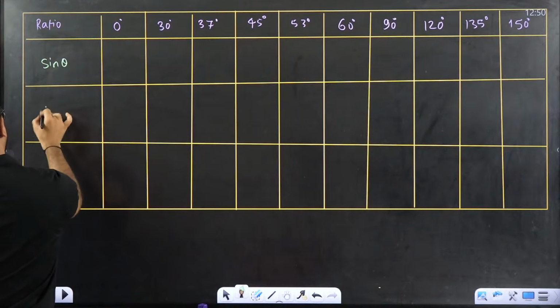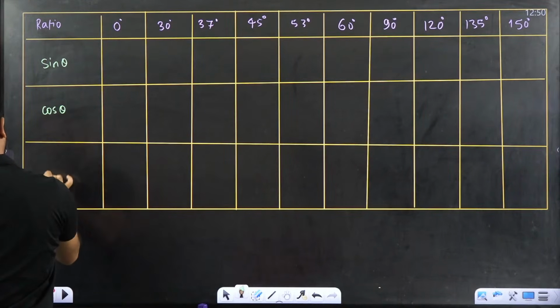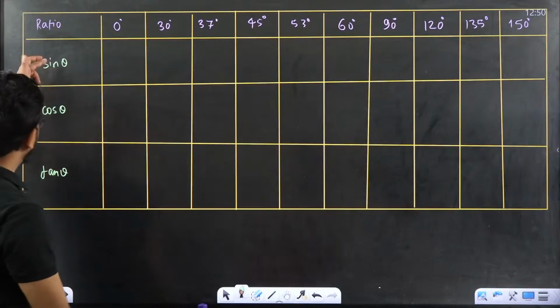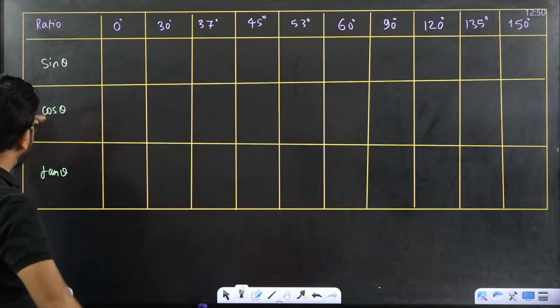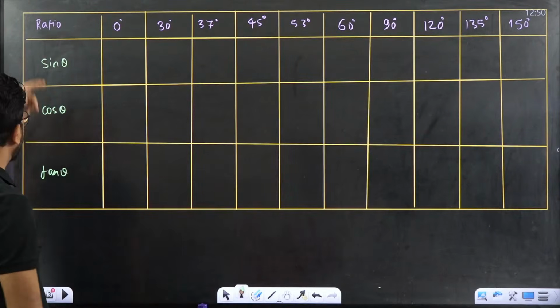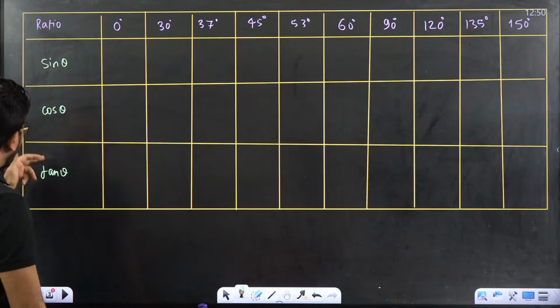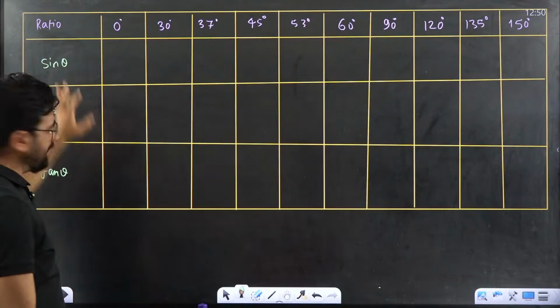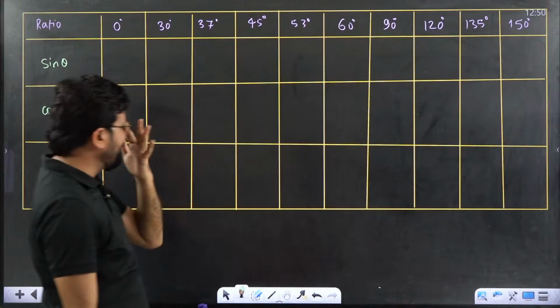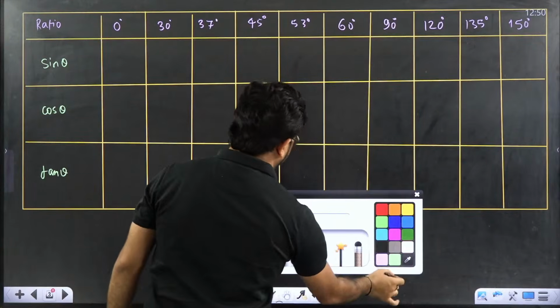Okay, this is cos theta. Similarly, tan theta. Remember one thing: 1 by sin theta would be cosec theta, 1 by cos theta would be sec theta, and 1 by tan theta is cot theta. Like that we can calculate. We have to remember this table, very important.